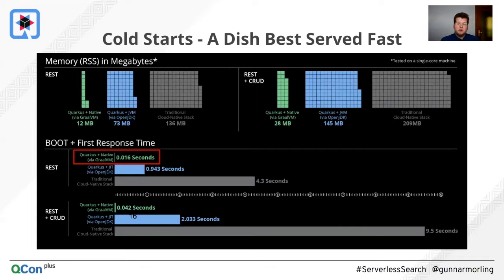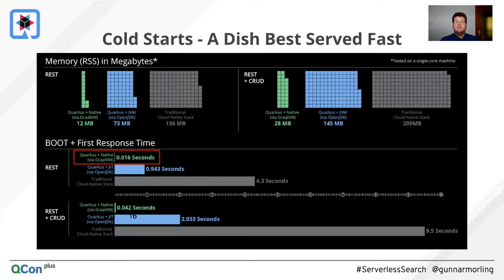And now Quarkus helps a lot with the startup times, because it has this notion of a compile time boot. So it does many, many things which your traditional stack would do at application startup time, like scanning the class path for dependencies or entities, things like that. Quarkus does all those things already at build time, and then essentially bytecode gets recorded which describes this information, and it gets baked into the application. So this makes it faster to start up on the JVM.